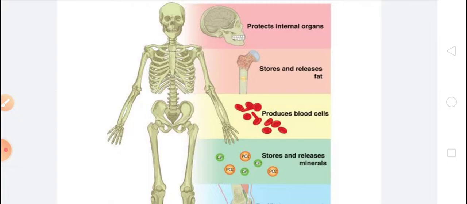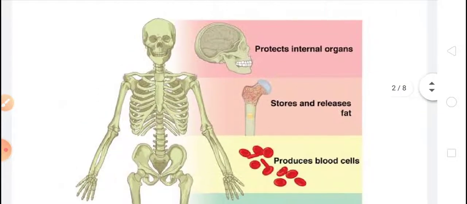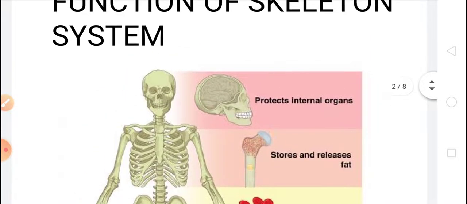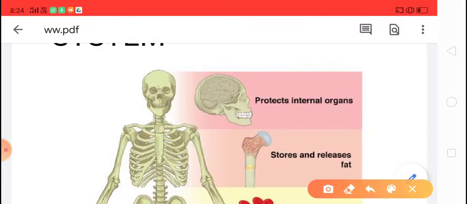Okay, you can see here the brain is protected. Our brain is a very delicate part, and it is nicely protected inside the bone cage, the skull.